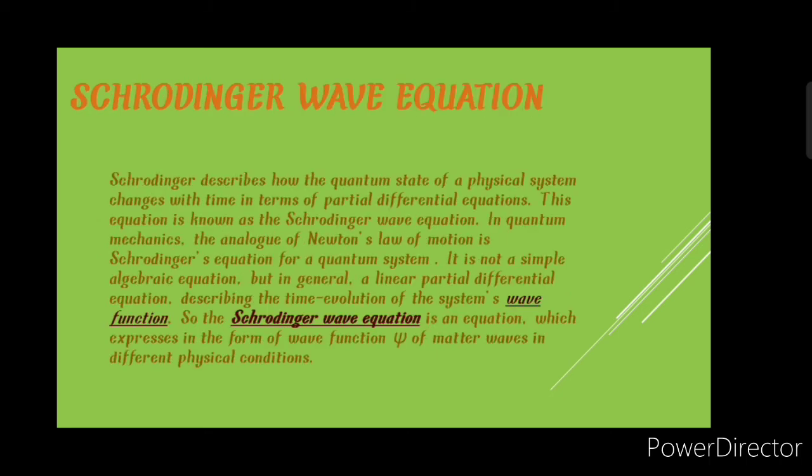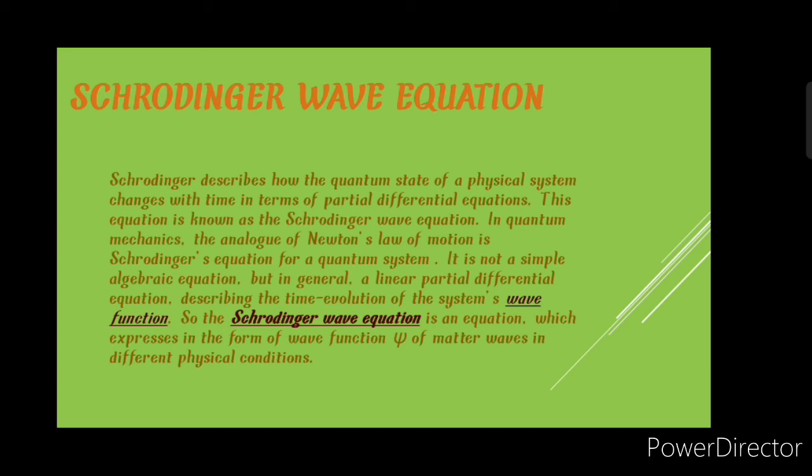Schrödinger wave equation. Schrödinger described how the quantum state of a physical system changes with time in terms of partial differential equations. This equation is known as the Schrödinger wave equation. In quantum mechanics, the analogue of Newton's law of motion is Schrödinger's equation for a quantum system.